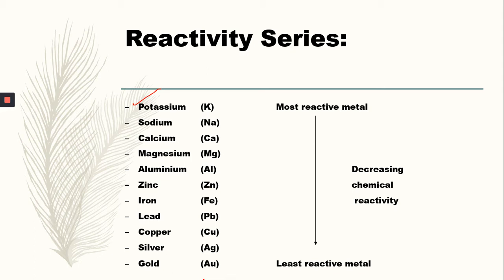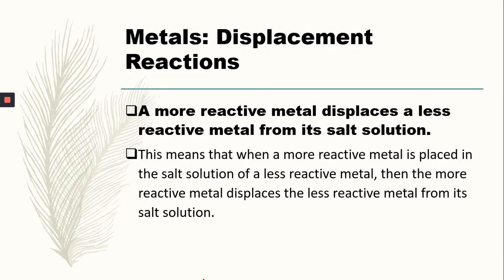Let me move to the next topic, that is displacement reaction in metals. The definition of displacement reactions: a more reactive metal displaces a less reactive metal from its salt solution. So what is it? There is a more reactive metal, and when this more reactive metal reacts with a less reactive metal in its salt solution, then that more reactive metal displaces the less reactive metal.